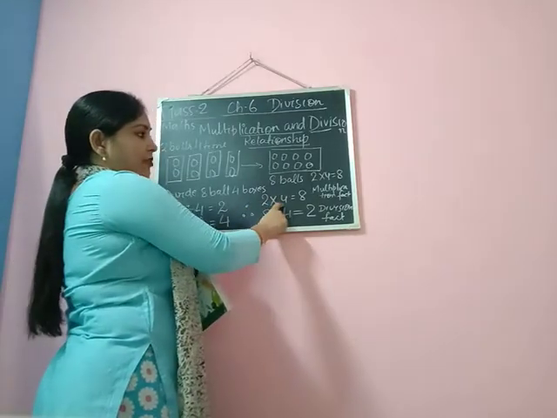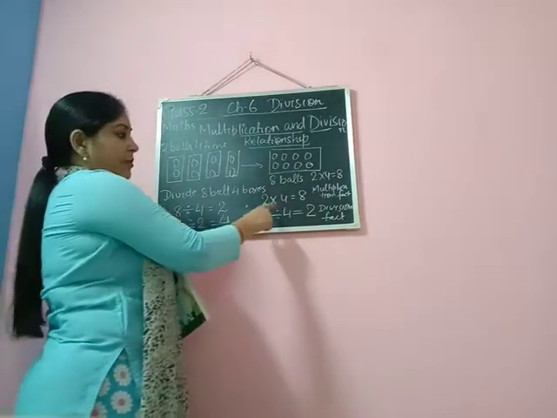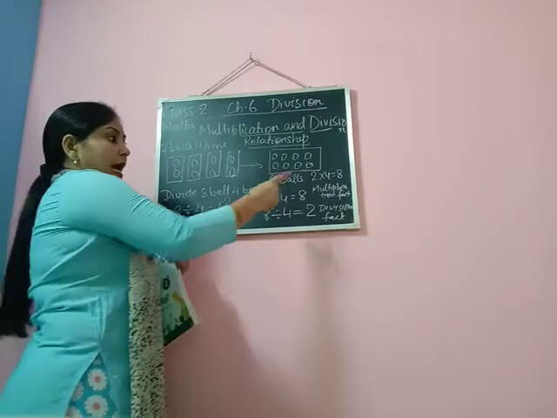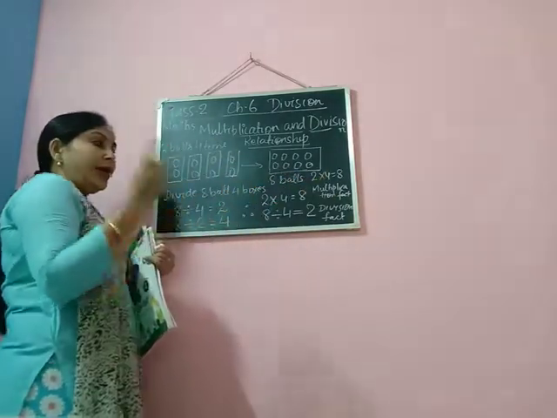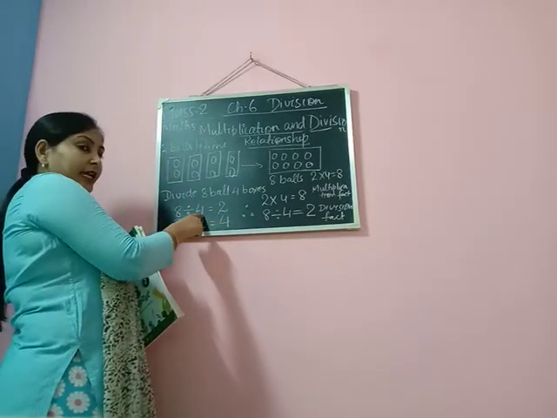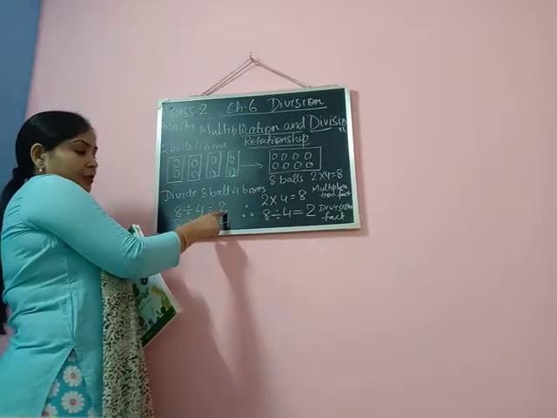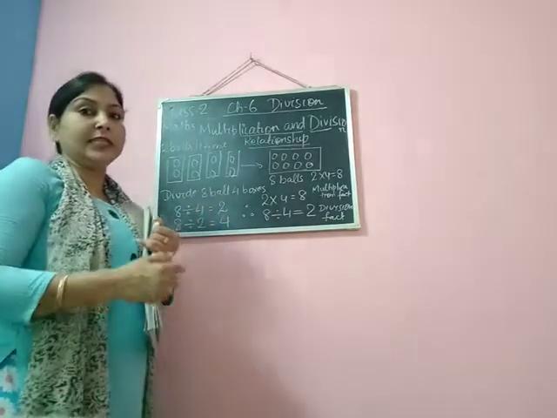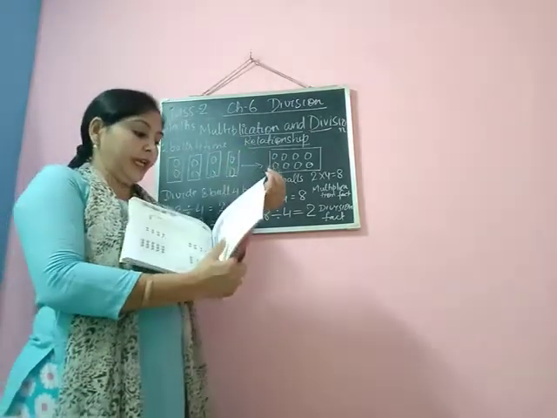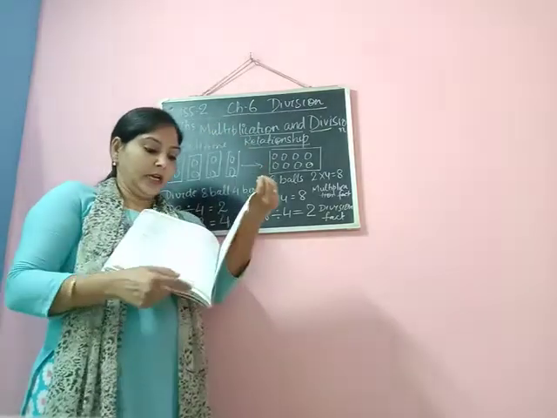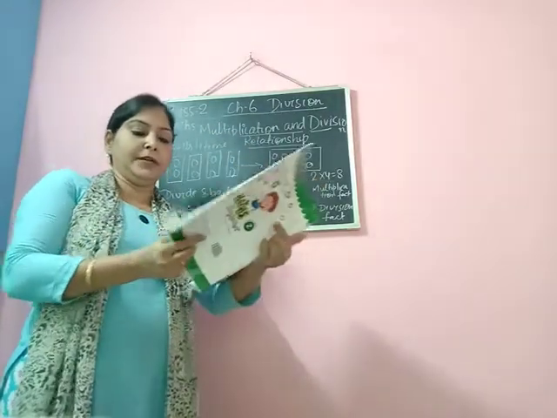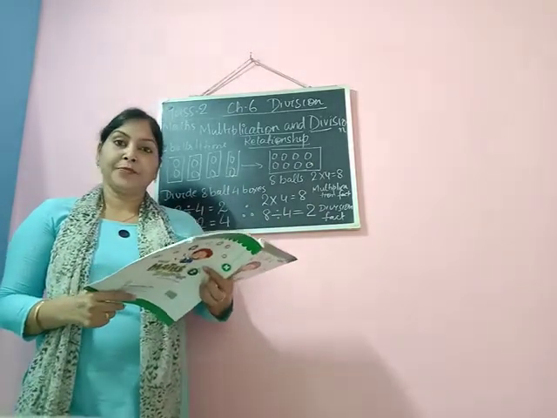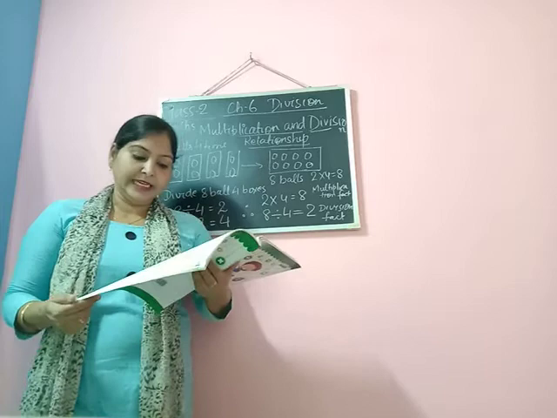And for this, if I have to write another multiplication fact, then it will be 4 into 2. 4 into 2 is also 8. Okay. And 2 into 4 is 8. Now 8, when I am dividing by 4, then it's coming 2. And 8, when I am dividing by 2, it's coming 4. So these are the division facts. Okay. Now you can see here in your book, on page number 91, you will find a few examples given there. And from there you can understand well.